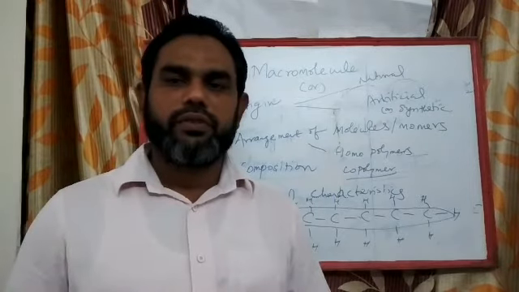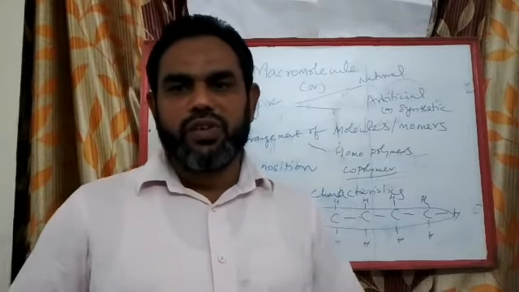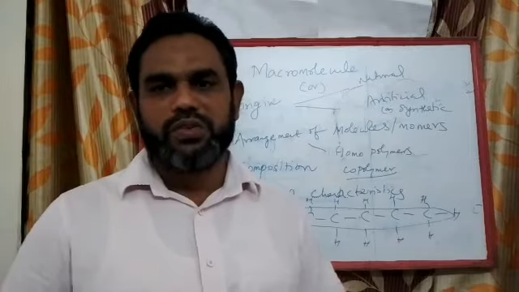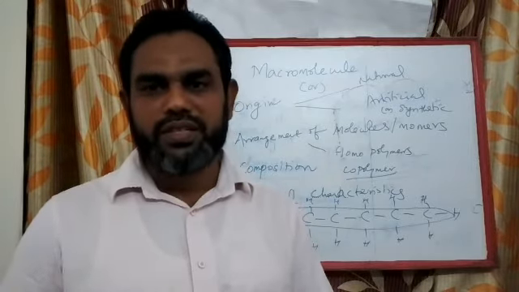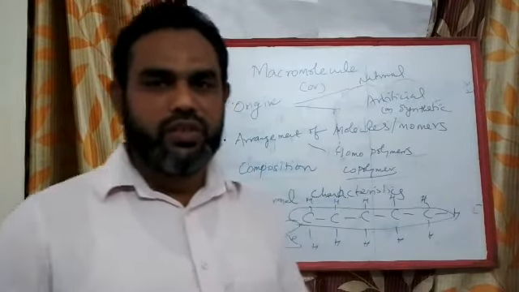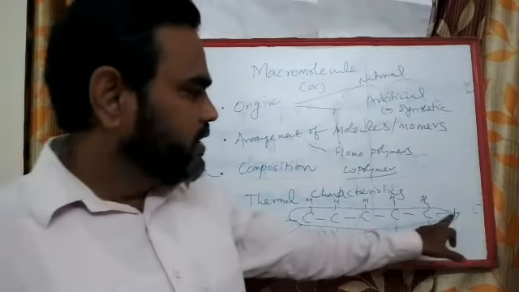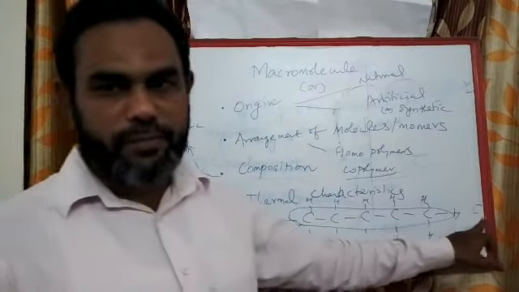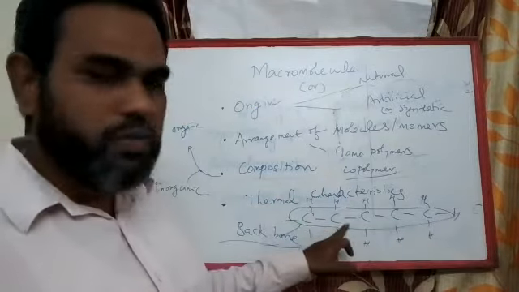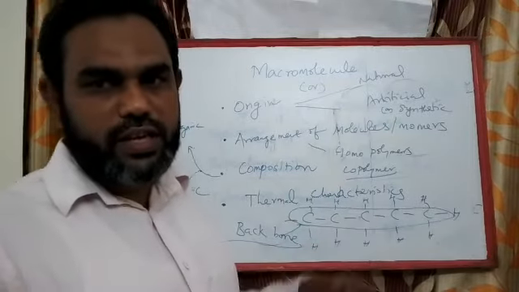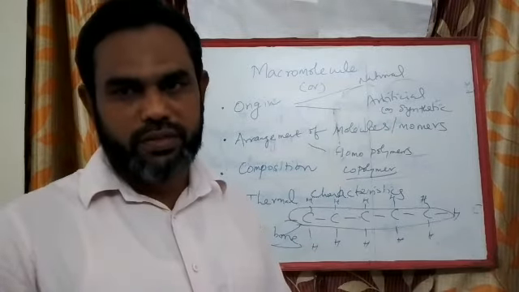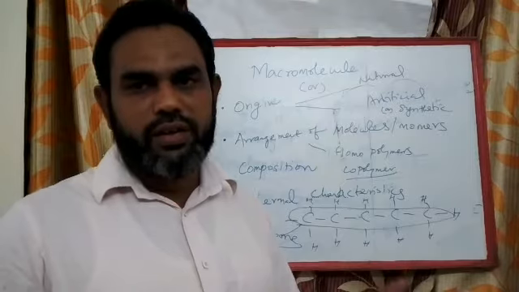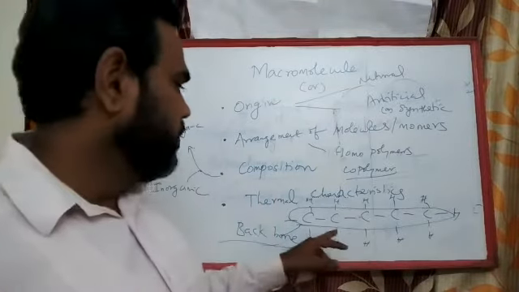If a man doesn't have courage, we say he doesn't have a backbone. Because the backbone gives strength to the human being. So for all polymers, this central chain is called a backbone. It gives strength to the polymer and is the basic cause of the mechanical properties of all polymers.